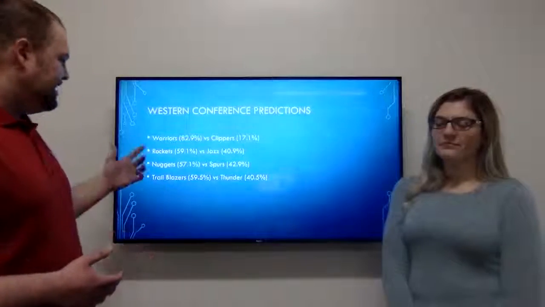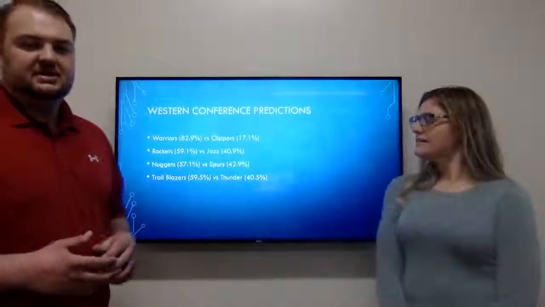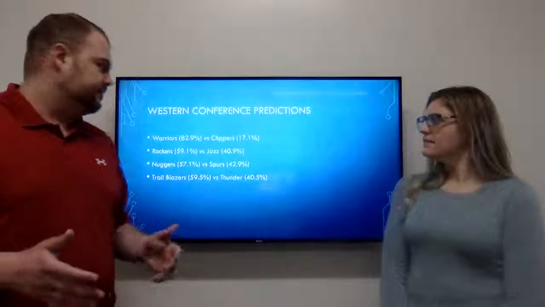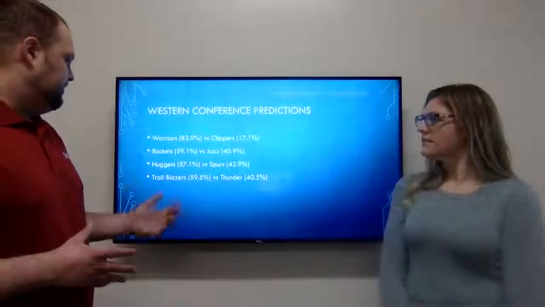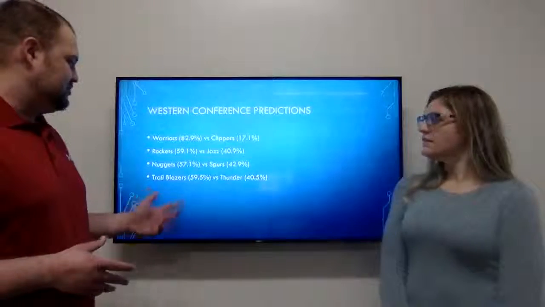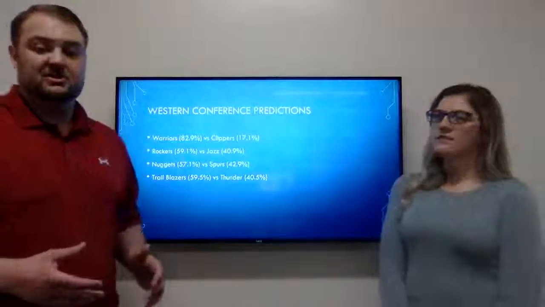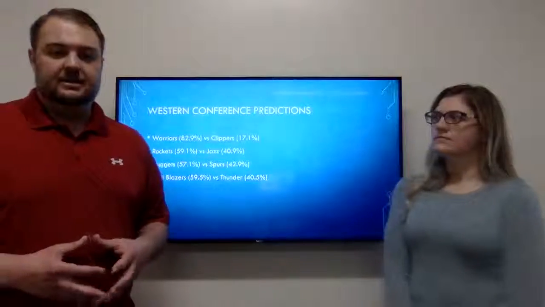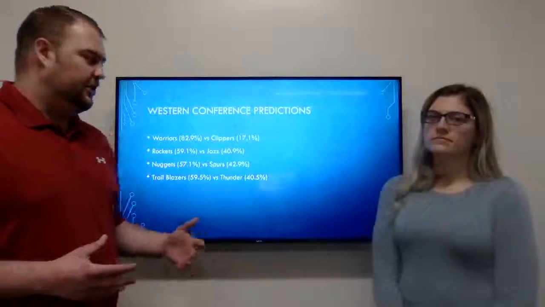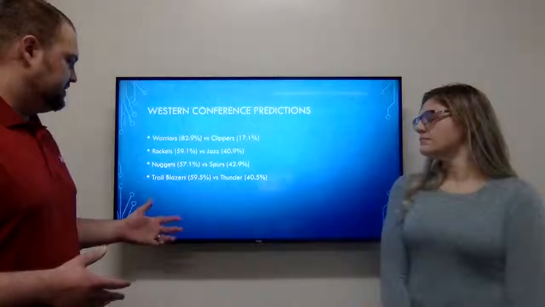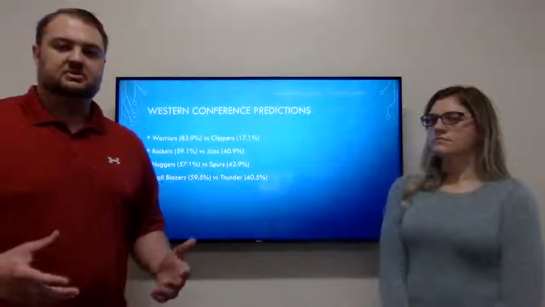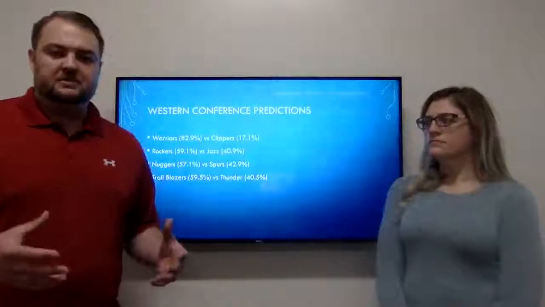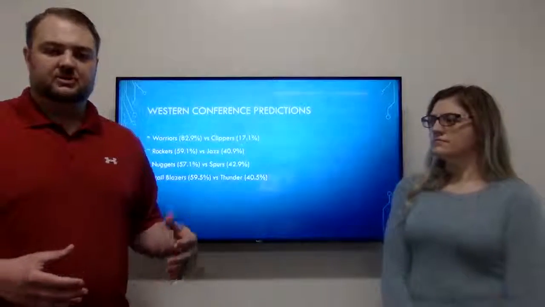And so besides the Warriors and the Clippers, that's a pretty significant probability of the Warriors winning. Each series is pretty close together, about 60-40, favoring the team who has the 7th game at their home court. And so it's really cool to see that our model was able to predict which teams were really good and able to move on to the next round.